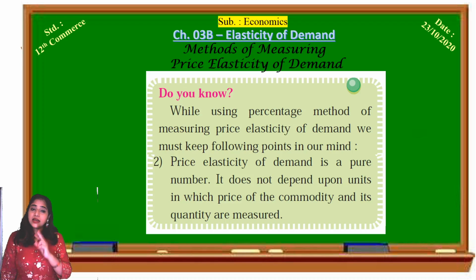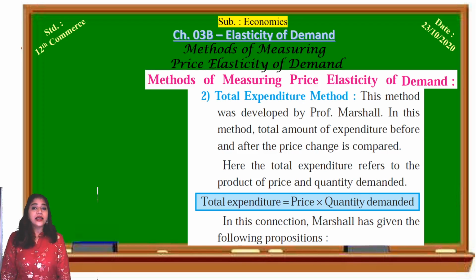Now let's go to the second method of measuring price elasticity of demand, that is the total expenditure method. This is a different method than the ratio or percentage method. See how it is different. This method was also developed by Professor Alfred Marshall. As the name says, in this method the total amount of expenditure before and after the price change is compared.